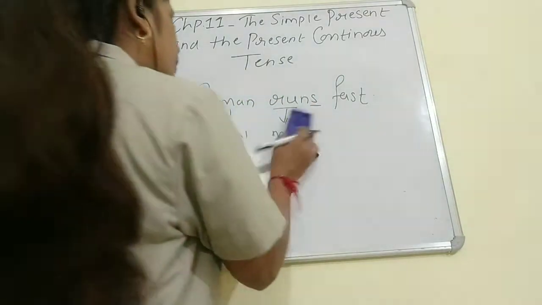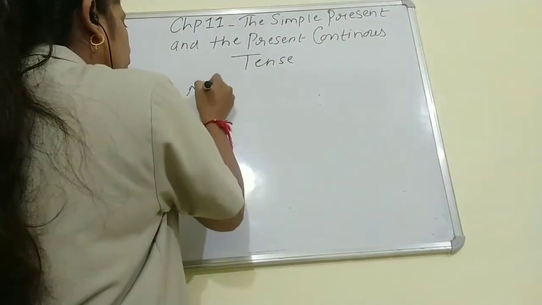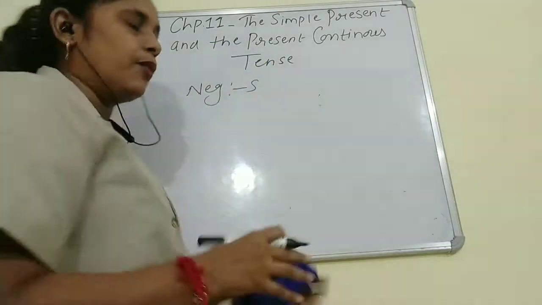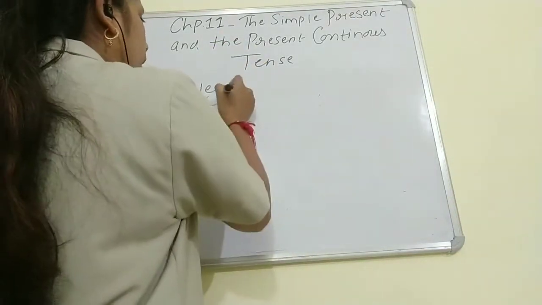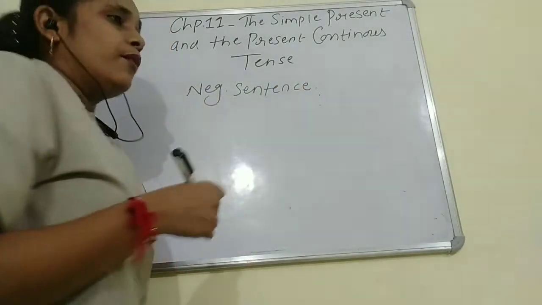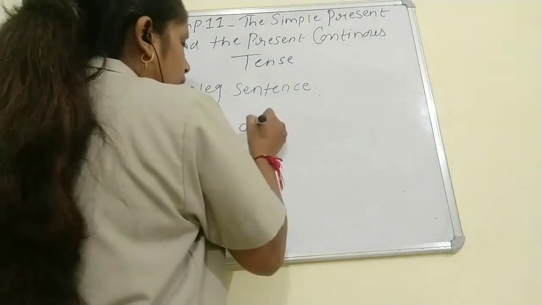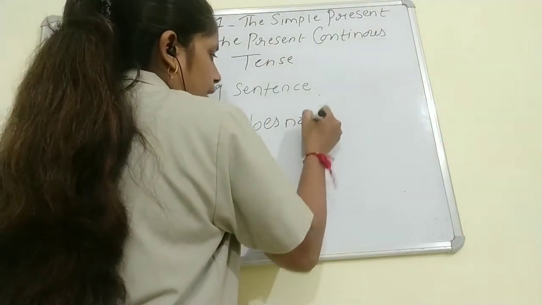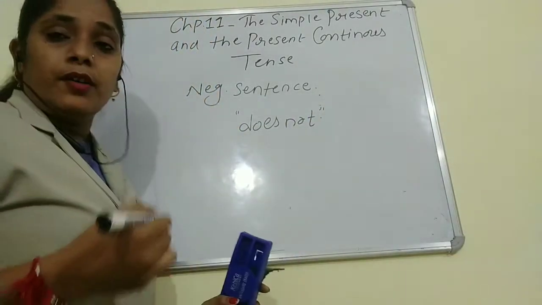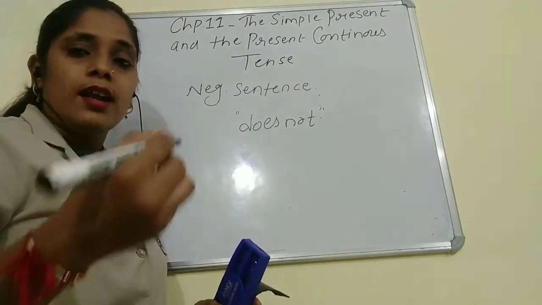Okay. Now children, we will talk about negative sentences, how to frame a negative sentence. See children, for framing a negative sentence, we have to use does not when we are using a singular noun.